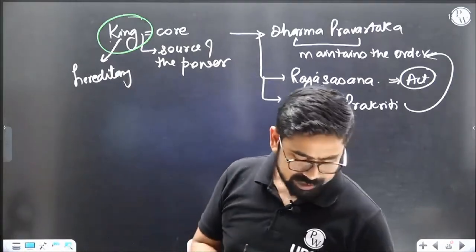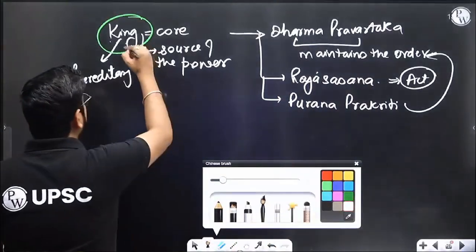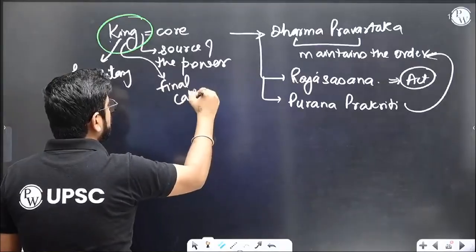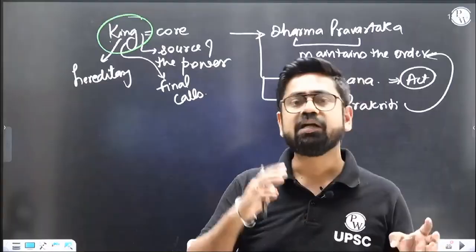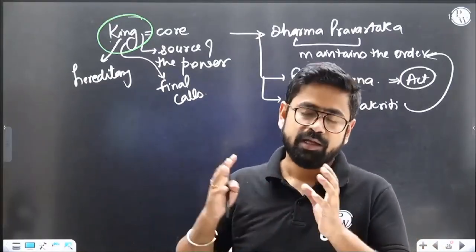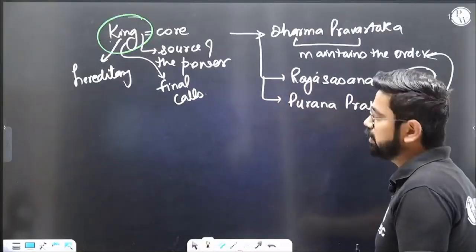Okay. So now you realize that because he's the core part, the core source of power, all the final calls are his. He's like the president today. The president is the one who will sign any act. Finally, a president has to sign to make it a law. Basically, to actually make a bill into an act, the president has to sign that, right? So without the sign of the president, it is not valid. Similarly, all the final calls will be made by the king only.